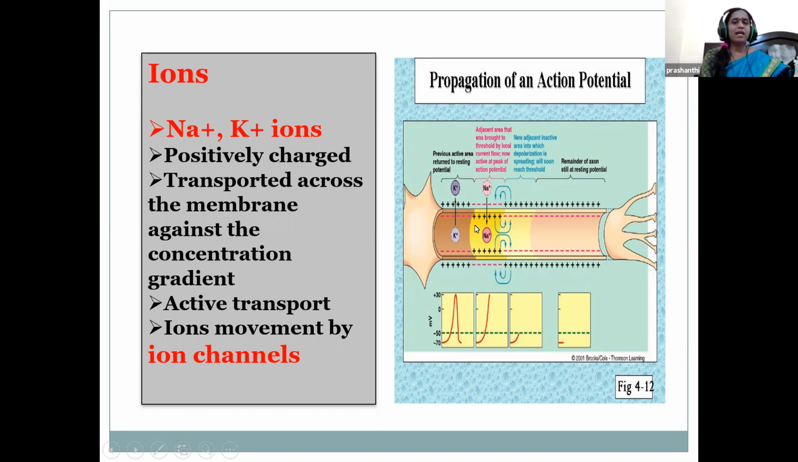What are the important ions? The important ions in the nervous system are sodium and potassium. Sodium and potassium are positively charged. They move down their concentration gradient through the ion channels. This is important for the formation of the nerve impulse or action potential. So the ions, sodium or potassium, move from the cytoplasm towards the outside, or from outside the cell into the inner cytoplasm, through ion channels.